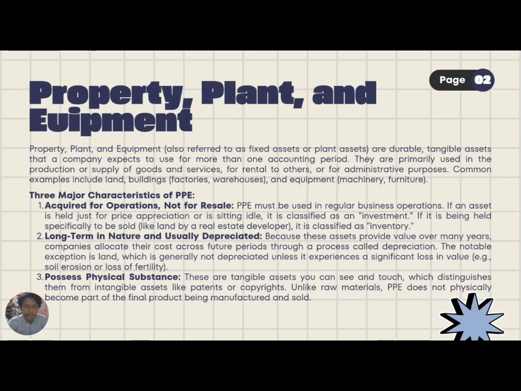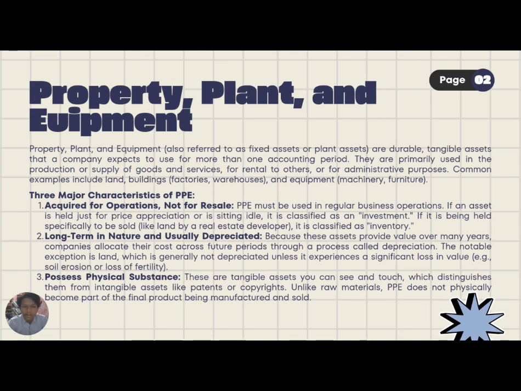So, property, plant, and equipment, also referred to as a fixed asset or plant asset, are durable, tangible assets that a company expects to use for more than one accounting period. They are primarily used in the production or supply of goods and services, for rental to others, or for administrative purposes. Common examples include land, buildings like a factory or warehouse, and equipment such as machinery and furniture.